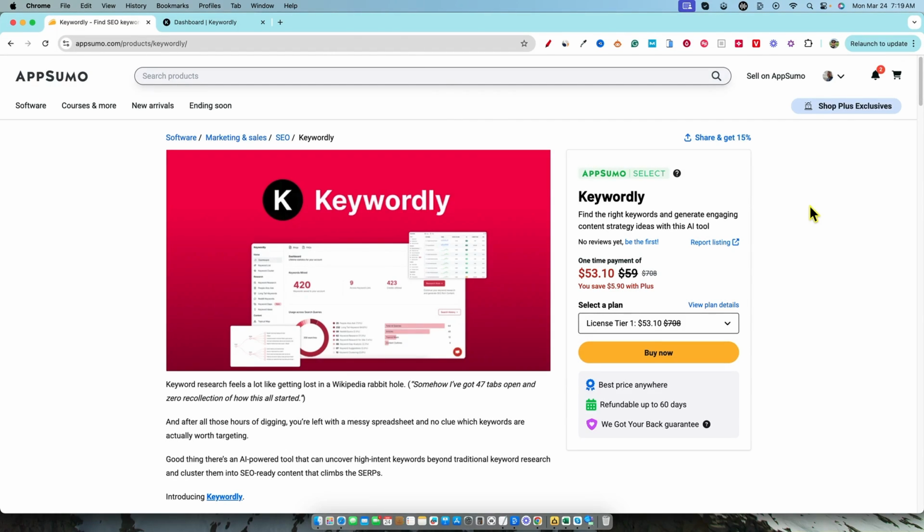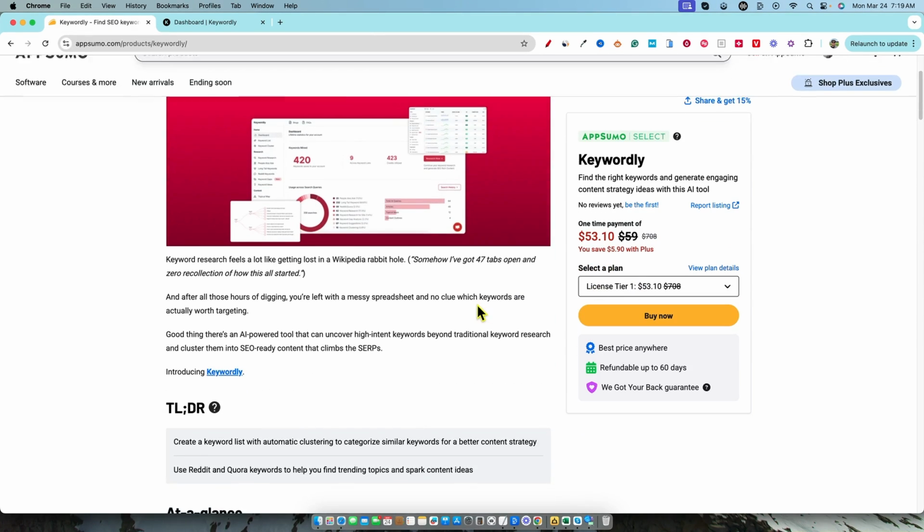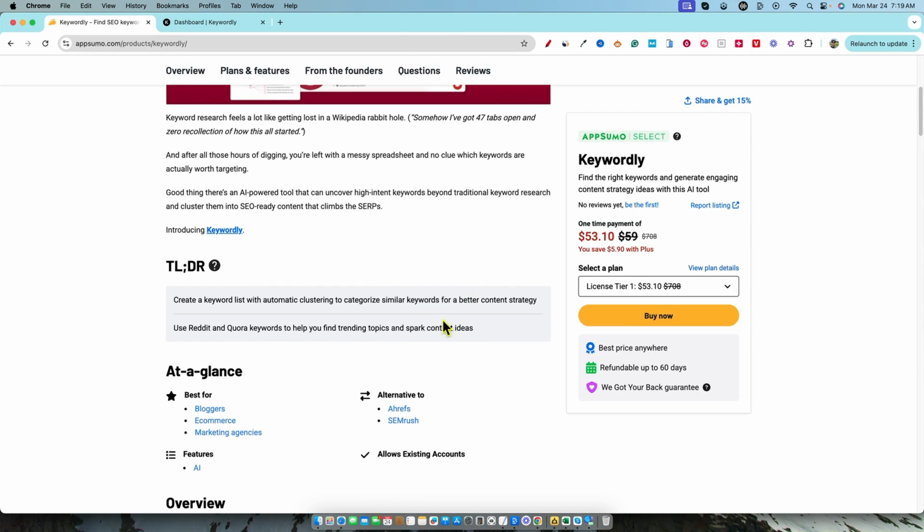Today, I'm excited to bring you Keywordly. This is a brand new keyword research tool that just hit AppSumo today on March 24th. So they say you can find the right keywords and generate engaging content strategy ideas with this AI tool. We can scroll down here and see that they are saying it's an alternative to Quora and SEMrush.